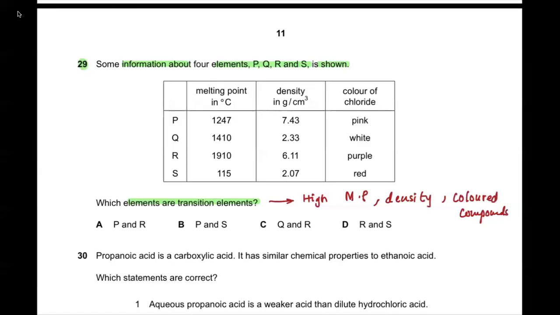So if you see first, second, and third, they all three have a high melting point, but S doesn't. So S is wrong. And if S is not a transition element, so B and D go wrong. Is this clear?